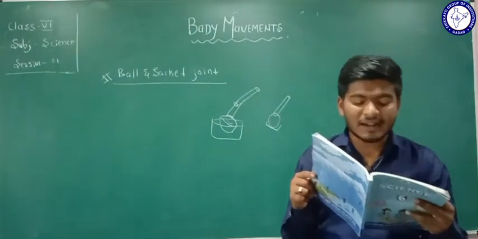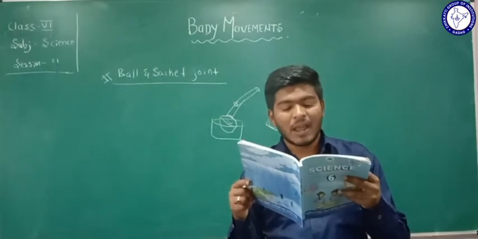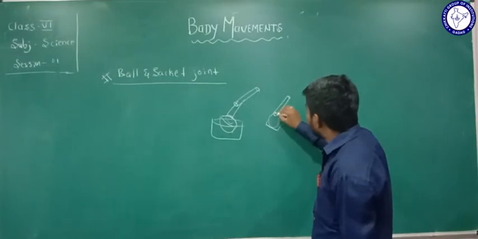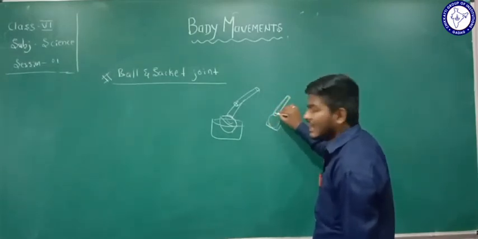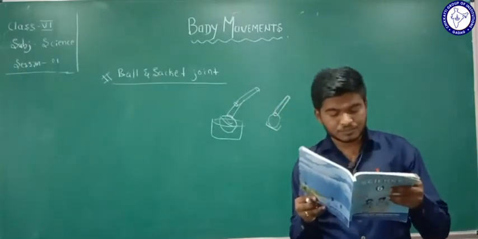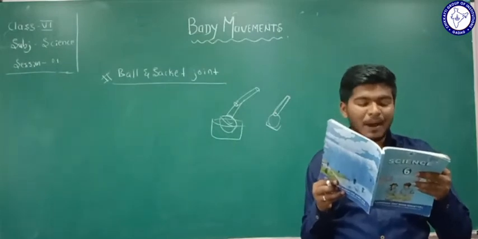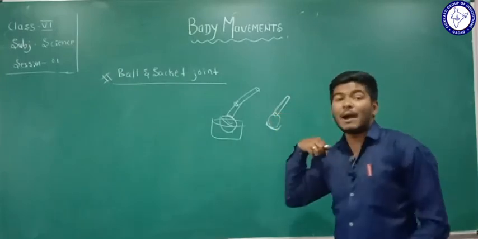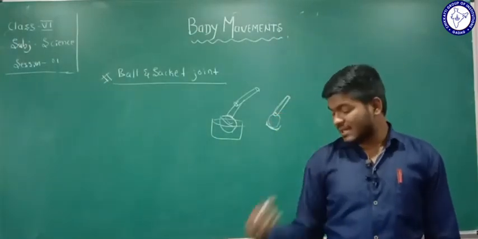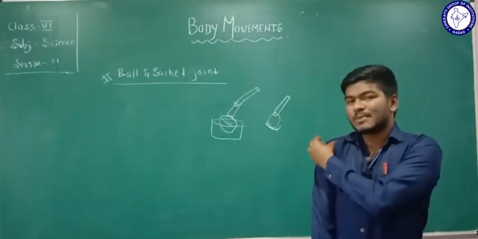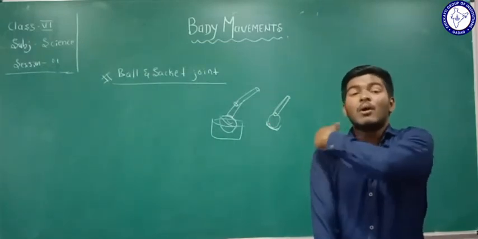Now imagine that the paper cylinder is your arm and the ball is its end. The bowl is like a part of our shoulder. So this is our arm, and at the end of the arm the ball is present. That ball is attached to the bowl of our shoulder.